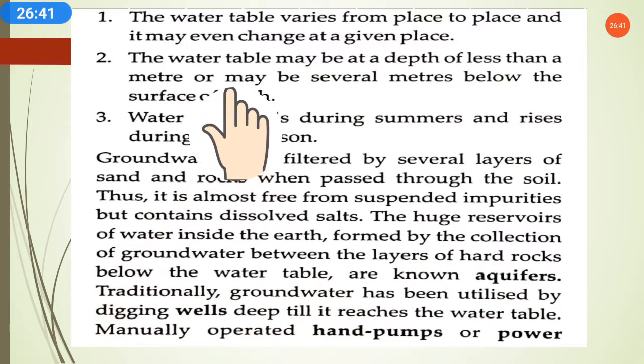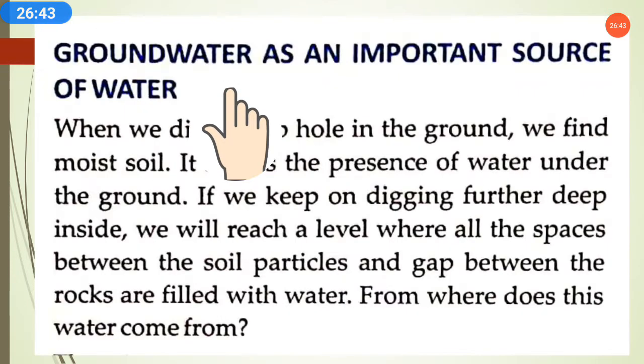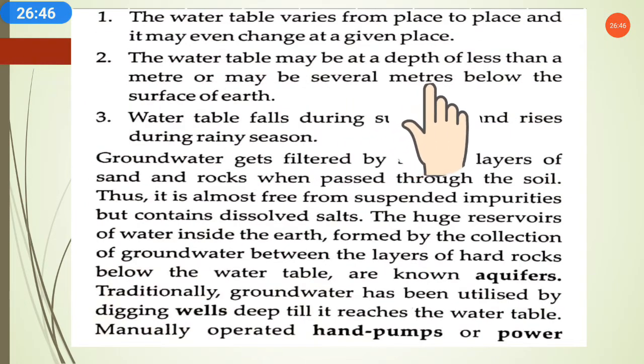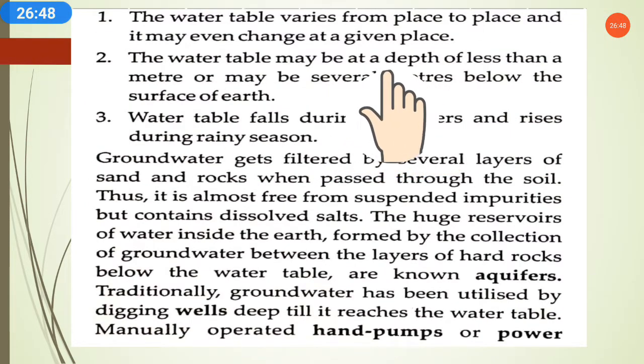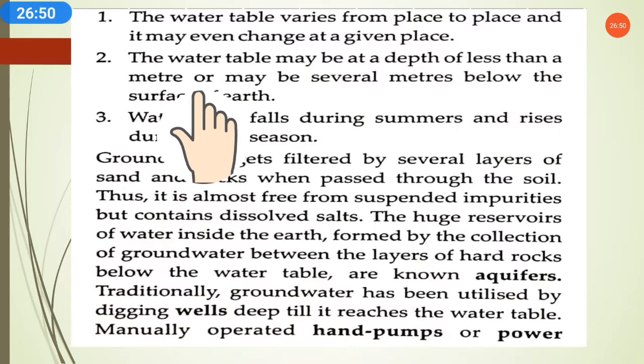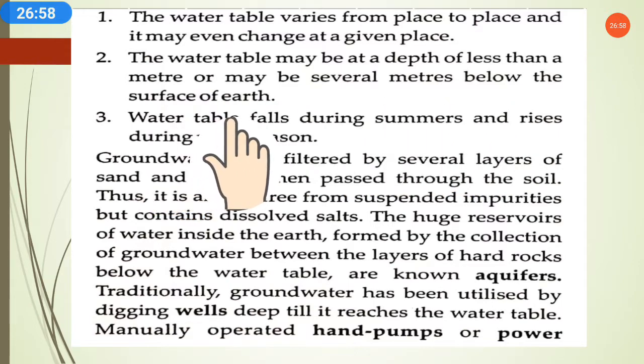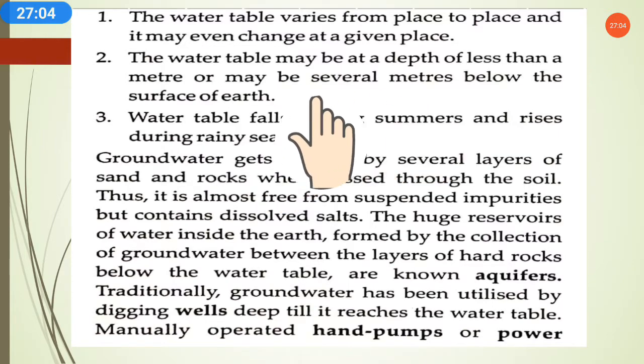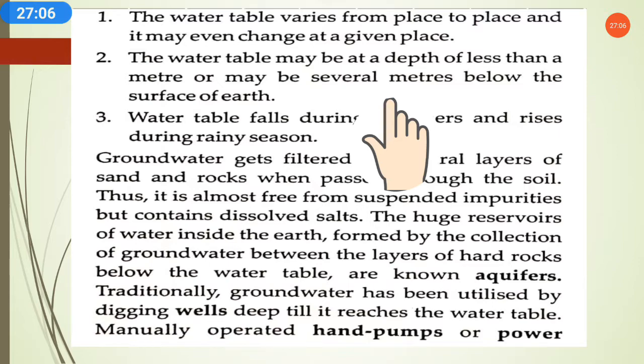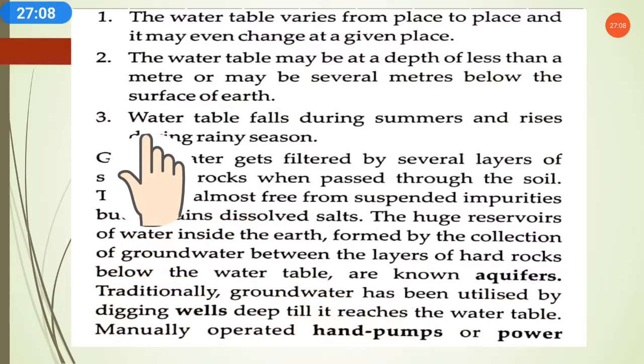So it is not necessary that the water table will be present at the same height under the ground everywhere.